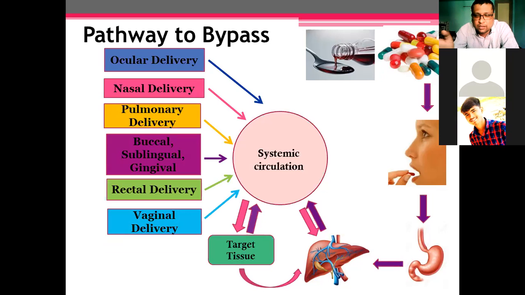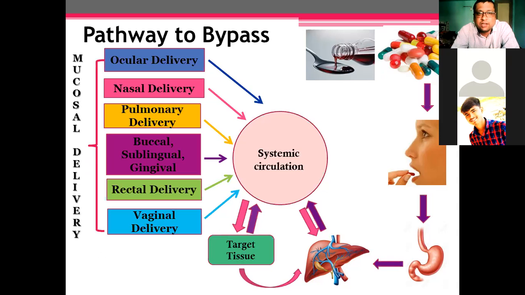Instead of going to the liver, it will directly enter into the systemic circulation, and there will be the avoidance of first pass metabolism. And all these routes are nothing but mucosal delivery, because all these routes have mucosa.